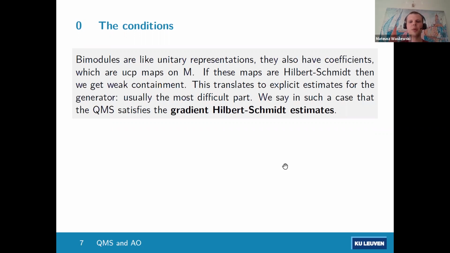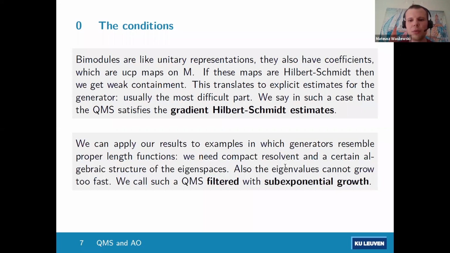Then the second part, about the almost bimodular isometry. We can handle generators that somehow resemble proper length functions on groups. So first, we need properness. We want our generator to have a compact resolvent. And we want a certain algebraic structure of the eigenspaces. So somehow we think of eigenvalues as lengths, and then if you have things of length n and m and you multiply them, the result should have length at most n plus m.